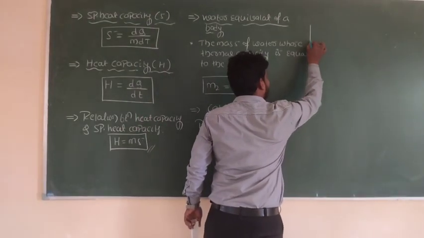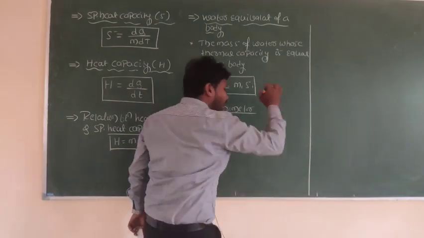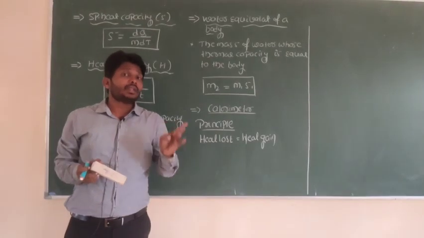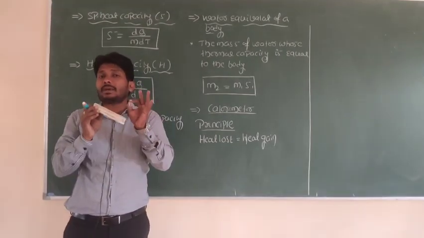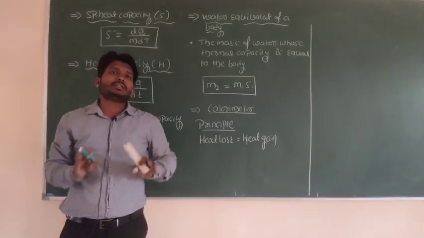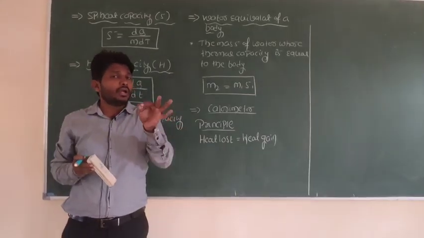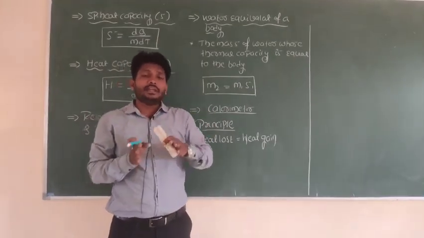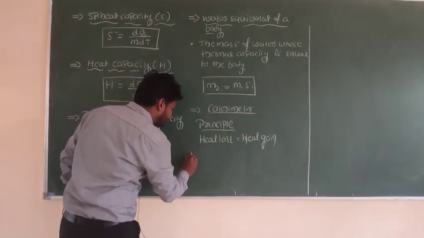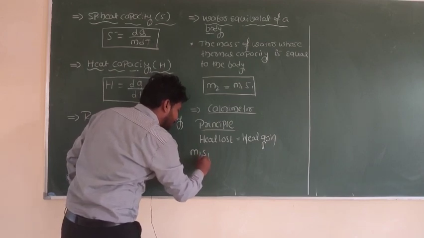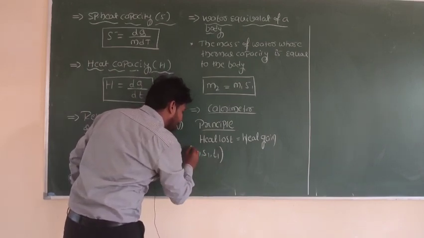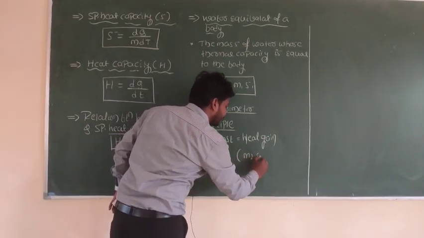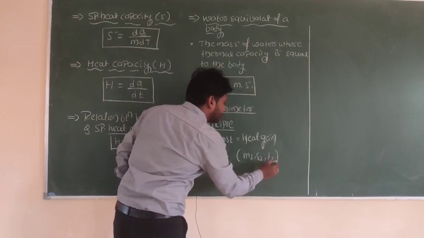For example, I will consider two bodies, right? These two bodies have different temperatures T1 and T2, and specific heat capacities S1 and S2. Now I will mix those two bodies. Then these two bodies attain a common temperature. Look here, I will take two different substances. One has mass M1, specific heat capacity S1 and temperature T1, and another body has mass M2, specific heat capacity S2, and temperature T2.